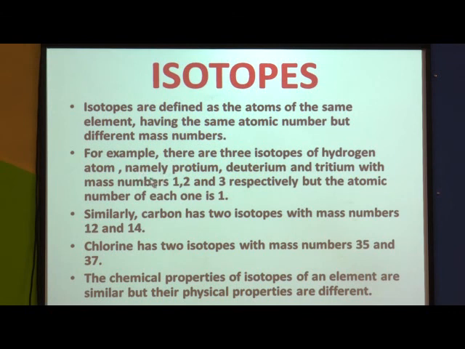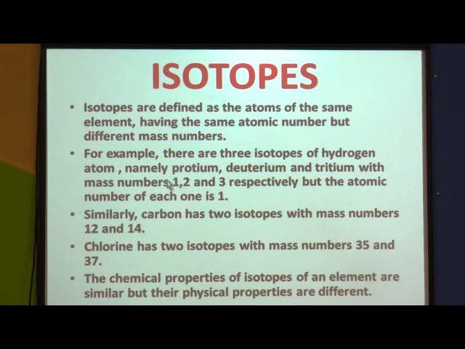They are named protium, deuterium and tritium with mass numbers 1, 2 and 3 respectively. But the atomic number of each one is 1, meaning each of them consists of only 1 proton.